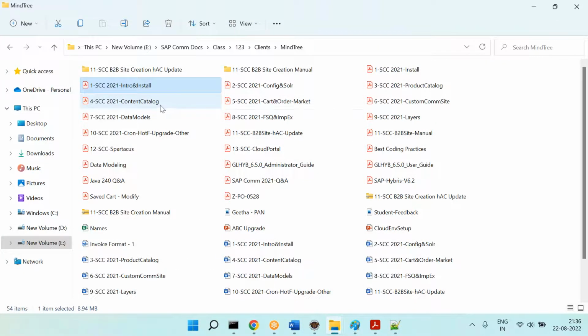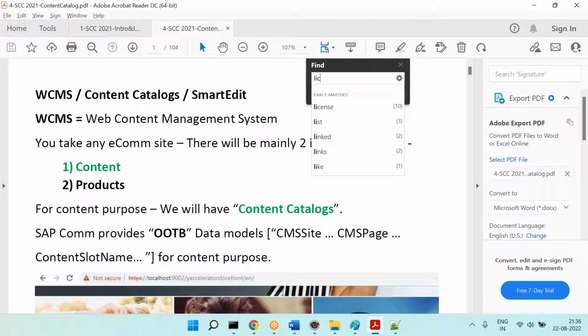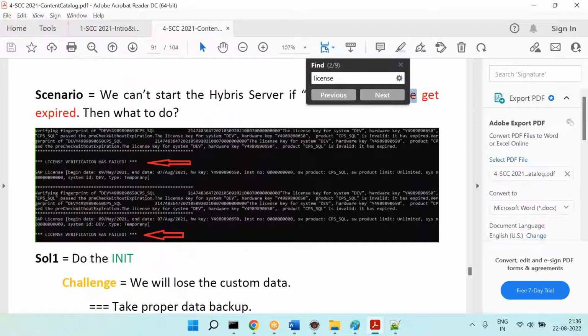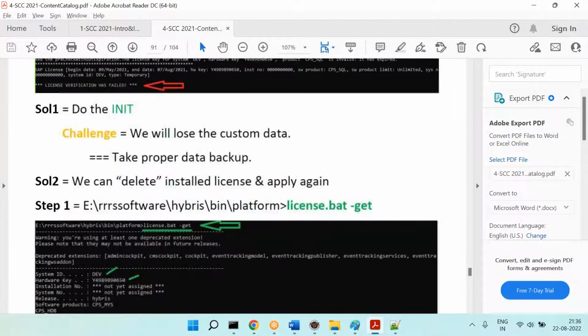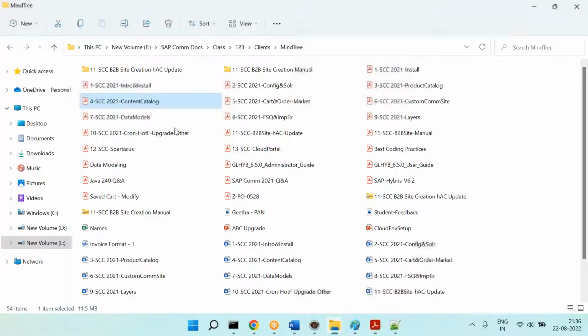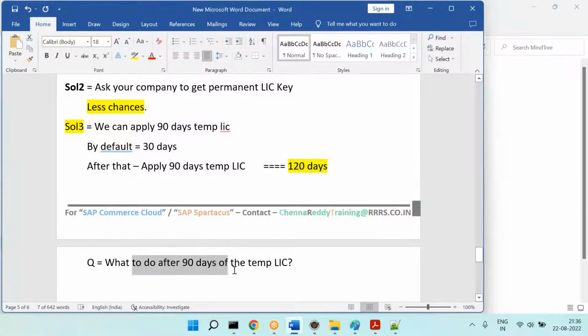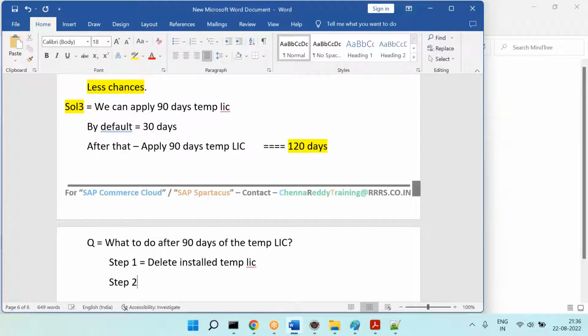Okay, so I am showing the commands here. Please observe. The question is what to do after 90 days of the temp license. So what you can do is, step number 1, delete the installed temp license. And step number 2, apply the temp license again. So that will give another 90 days.